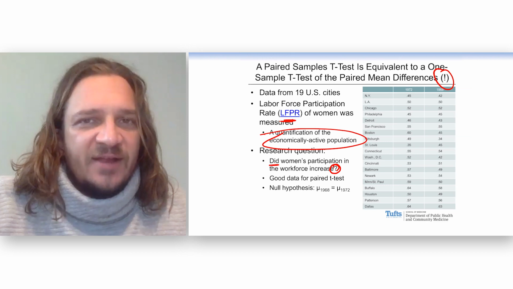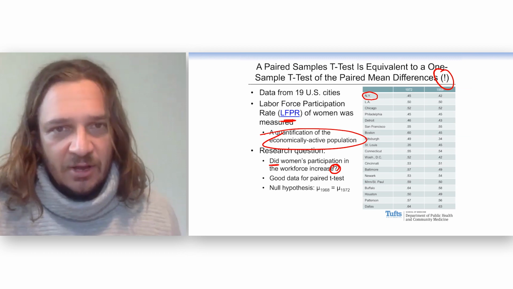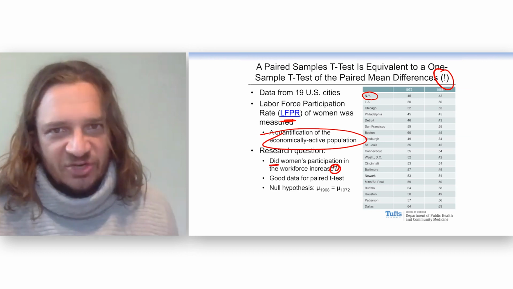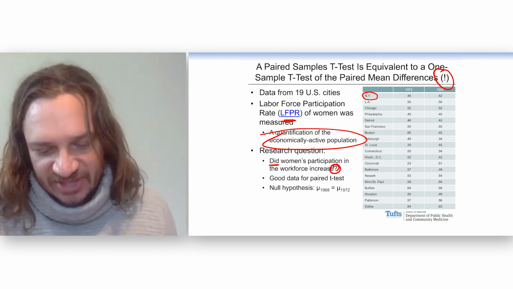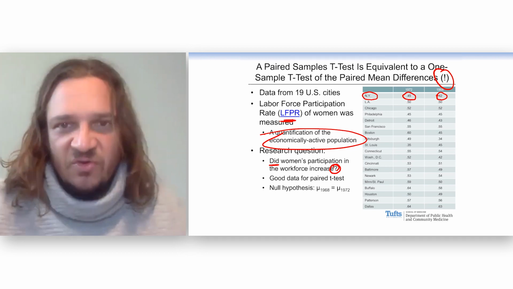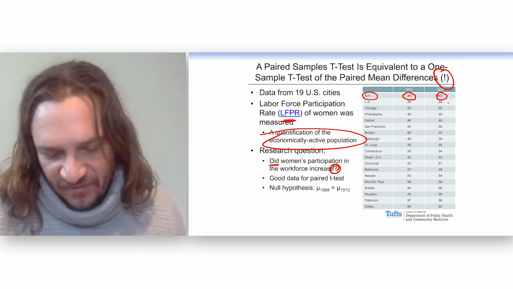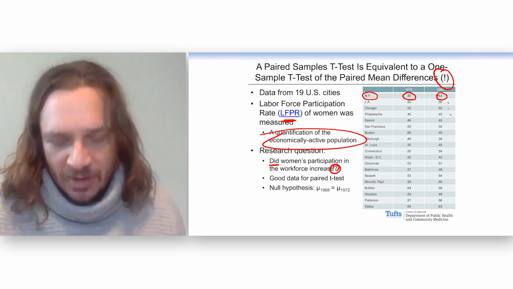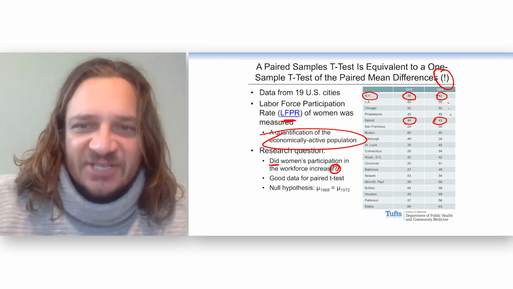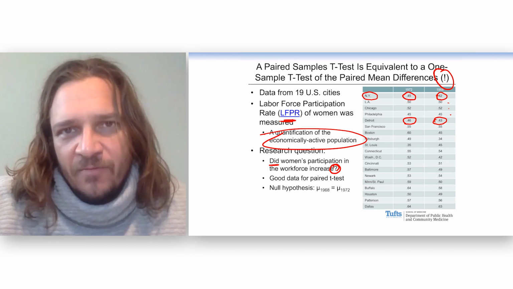And the way these data were collected, because you have to ask about the design of the study, is in a bunch of different cities, this variable, the LFPR, the labor force participation, was measured for the women in those cities. And we can see that from 1968 to 1972 in New York City, it went up. In LA, Chicago, Philly, stayed the same. Detroit, it went up. And we can ask, did the average of 1968 differ from the average of 1972?